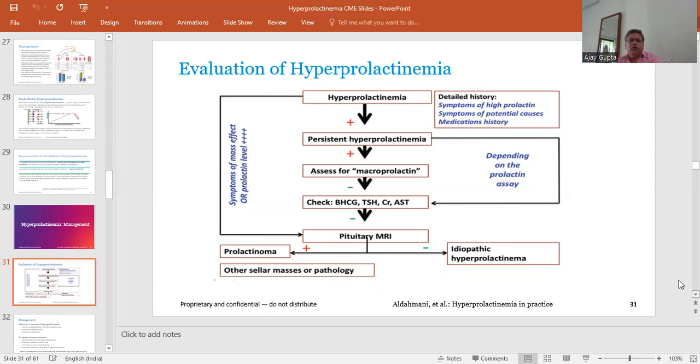If other causes of hyperprolactinemia like drugs, renal impairment, or hypothyroidism are ruled out, then we should go for a pituitary MRI. If the MRI suggests the presence of a tumor, it may be a pituitary microadenoma or macroadenoma, or it may be because of other sellar masses or other causes. If sellar masses compress the stalk, they also cause elevation of the prolactin level. Idiopathic hyperprolactinemia usually occurs when all the causes of elevated prolactin have been ruled out.